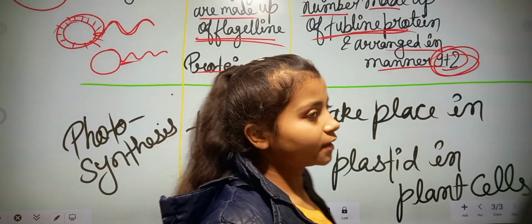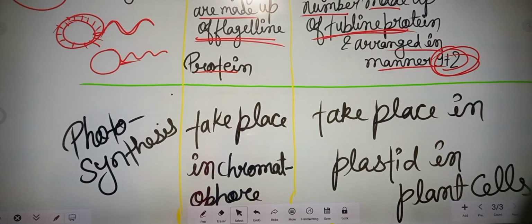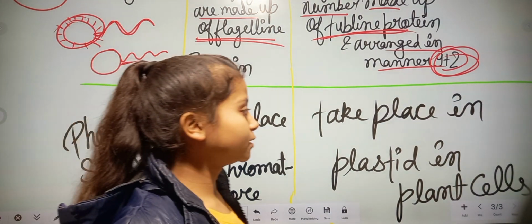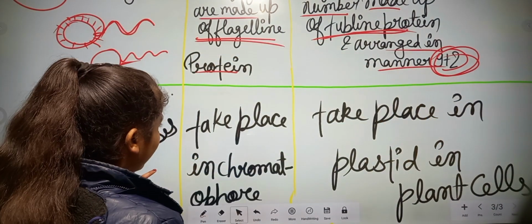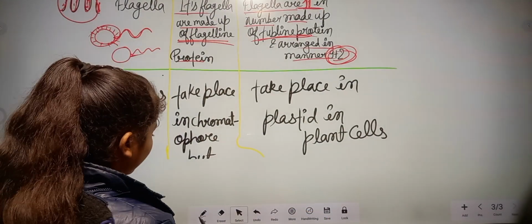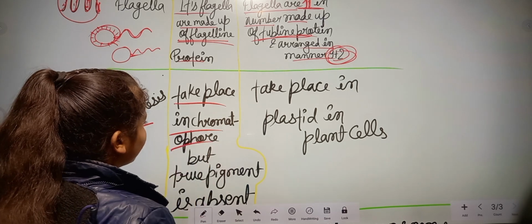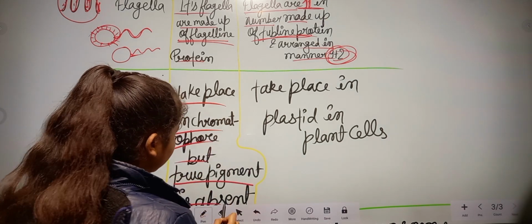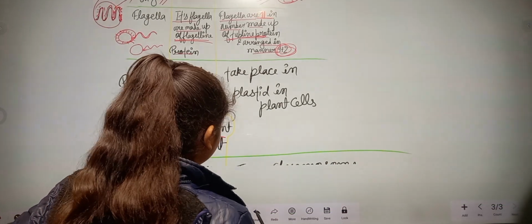Next, photosynthesis. Generally, we know that it takes place in plant cells, plants do this process for food formation. So here photosynthesis takes place in chromatophore, but true pigment is absent.